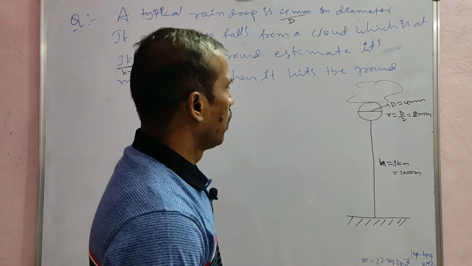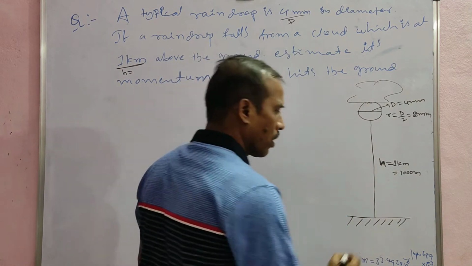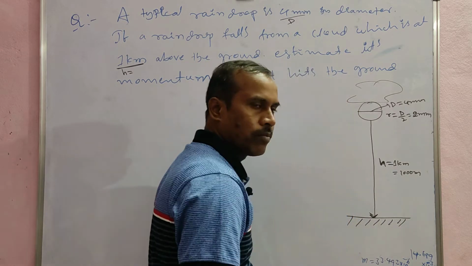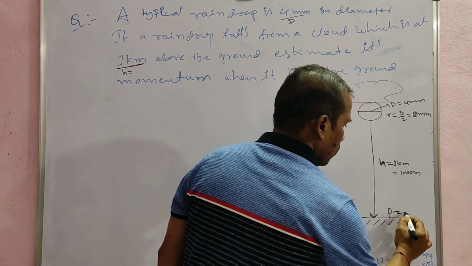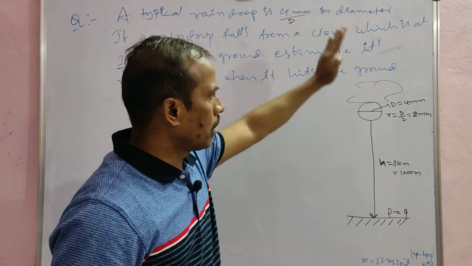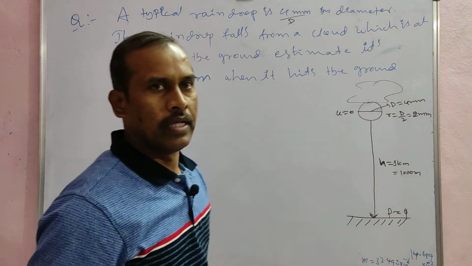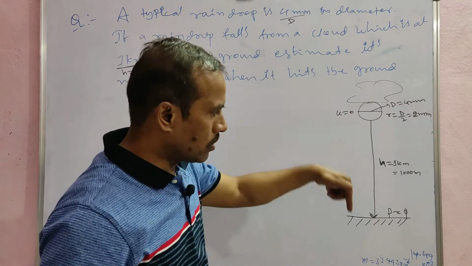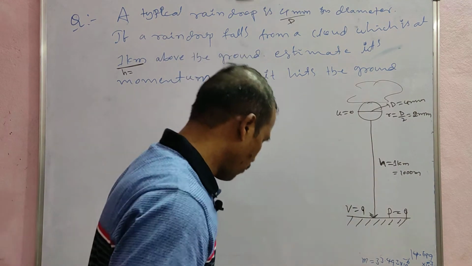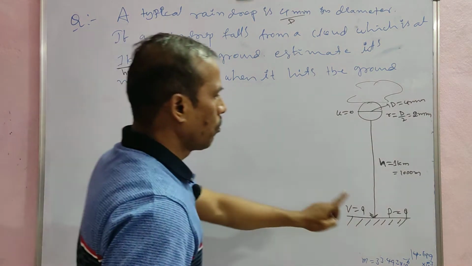Next, find the momentum of the raindrop when it strikes the ground. Okay, momentum, question mark. So the initial velocity of the raindrop at the top, u, is equal to 0 initially. The final velocity of the drop when it strikes the ground is v. We don't know the velocity of the raindrop. Now the momentum of the raindrop.